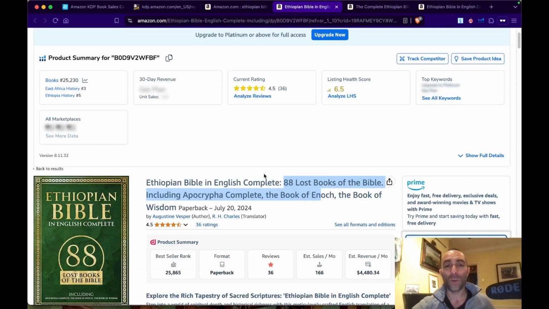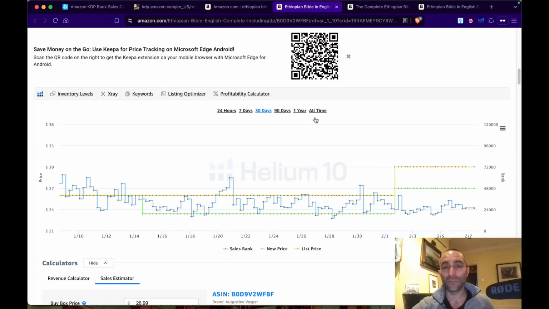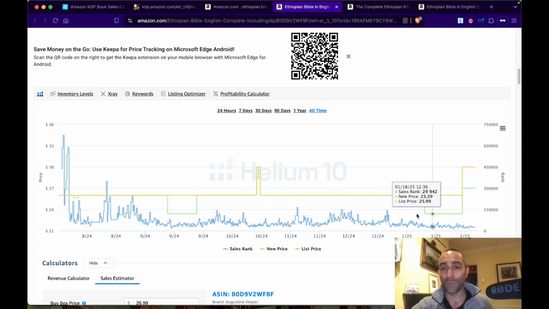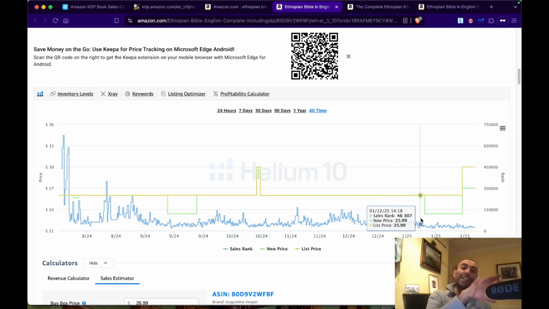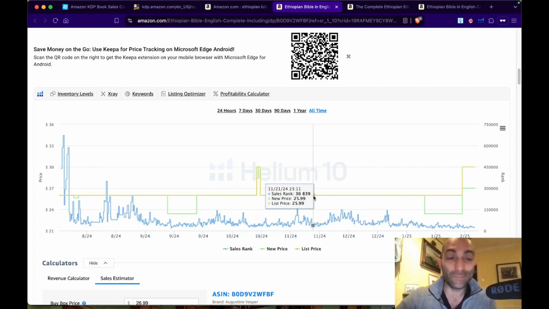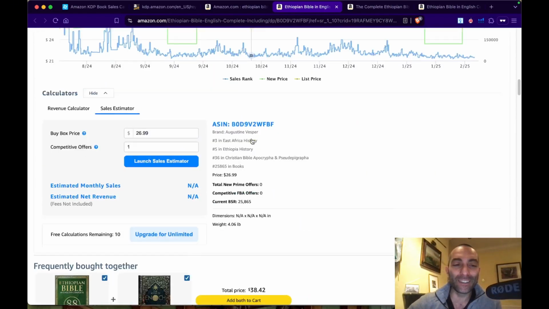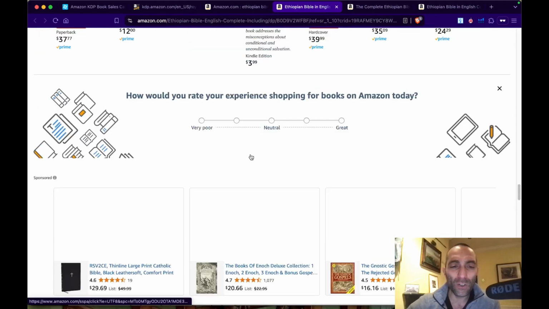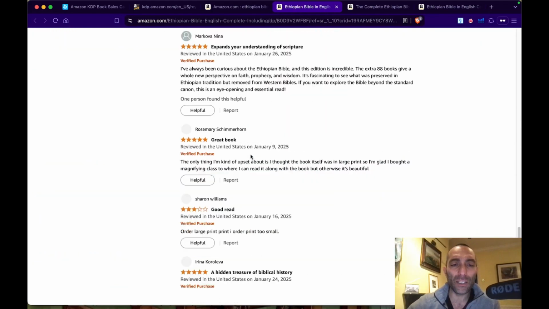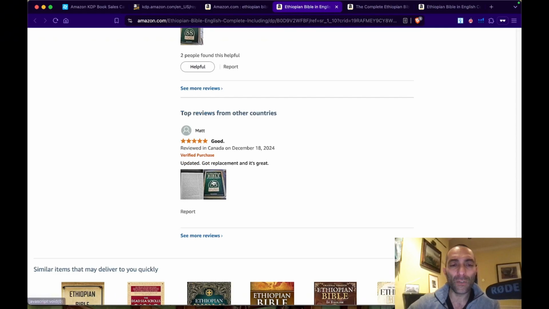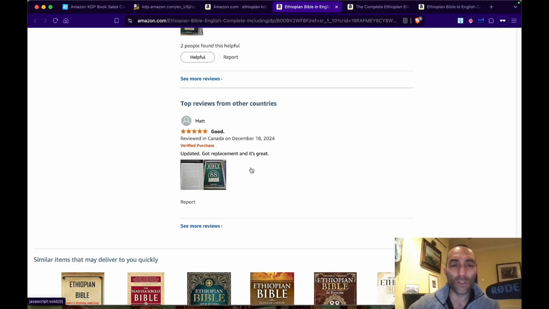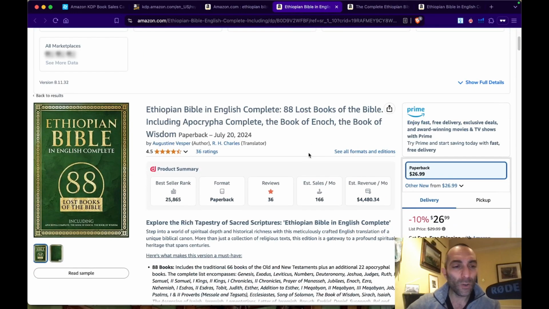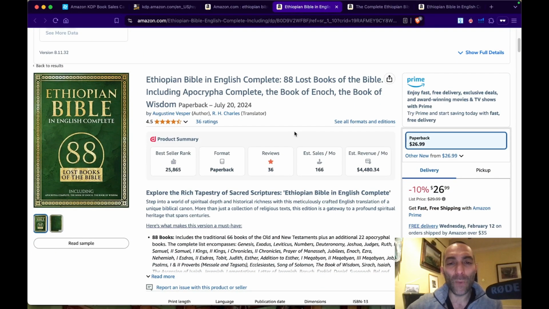We're gonna have a look how much money it's making at the moment, and if it's selling for a long time, what is his BSR historical. So he's doing very well at the moment, and he's always been doing quite well. Look at that. When you see a nice straight line in Helium 10 like this, it means that he's been selling, he's been making money for a long time, this guy. I'm telling you, at least since when you published. So that's pretty good. He hasn't got any image review, has it? No, it's got one image review here. That's not bad. Good, updated, got replacement, and is great. Oh, it got replacements. There's already more than one. So that's okay. Let's have a look how much money is making with this thing.